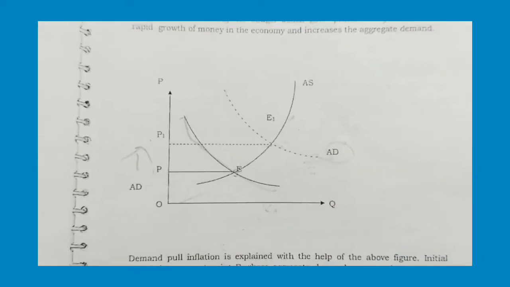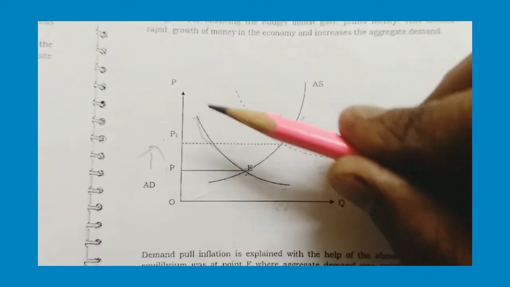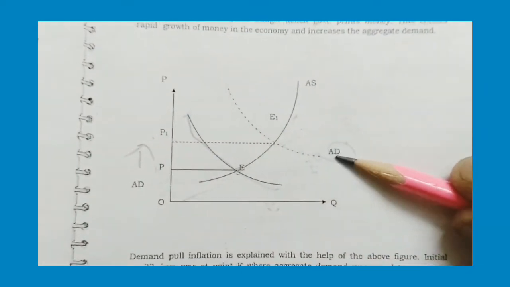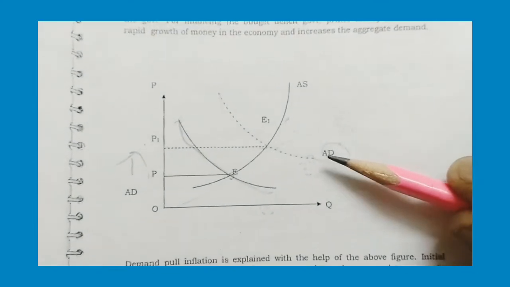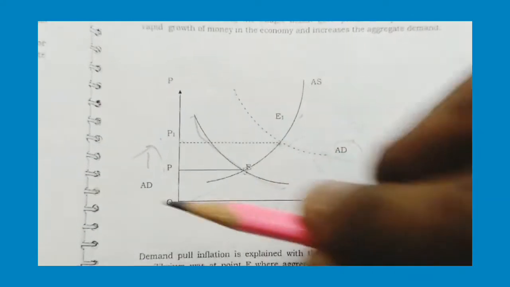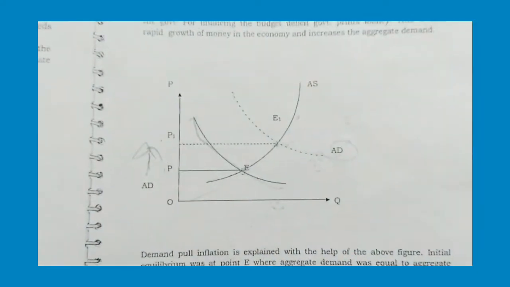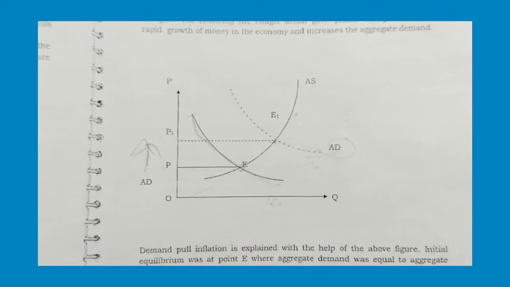If the aggregate demand rises for some reason, the aggregate demand curve shifts to AD1. The new equilibrium is this one. The price level will increase from P to P1. So the price is increasing. This is called demand pull inflation.